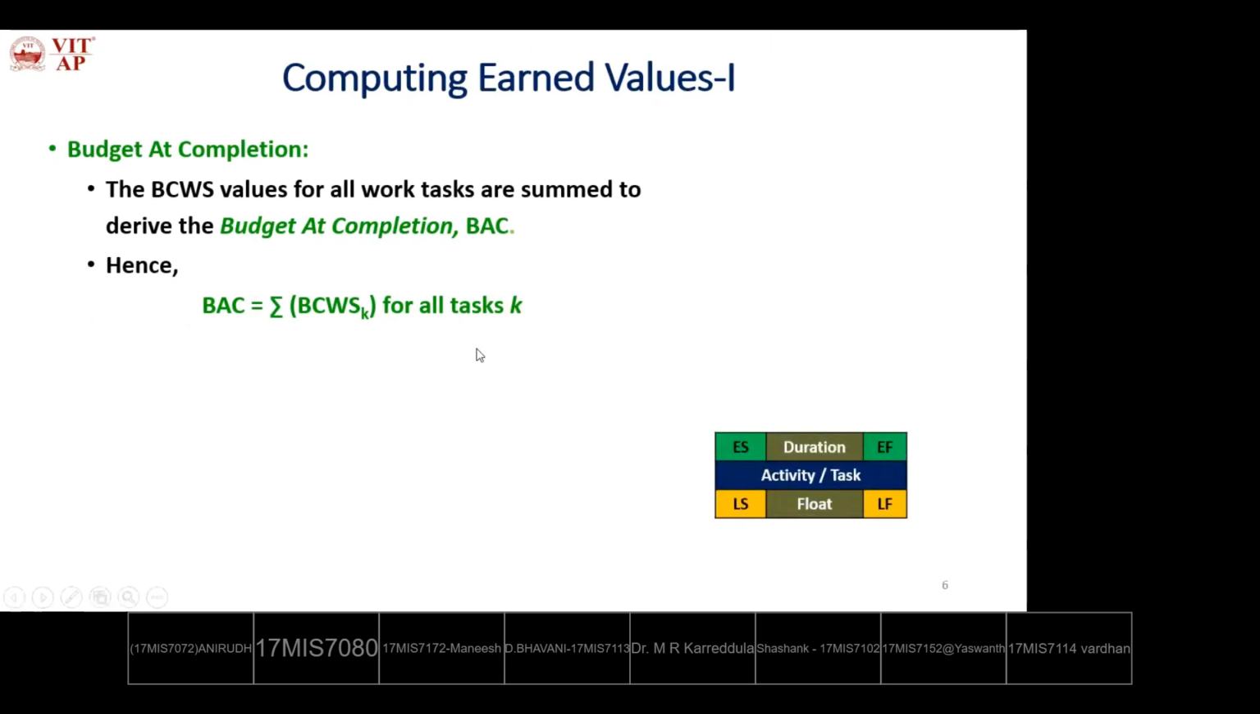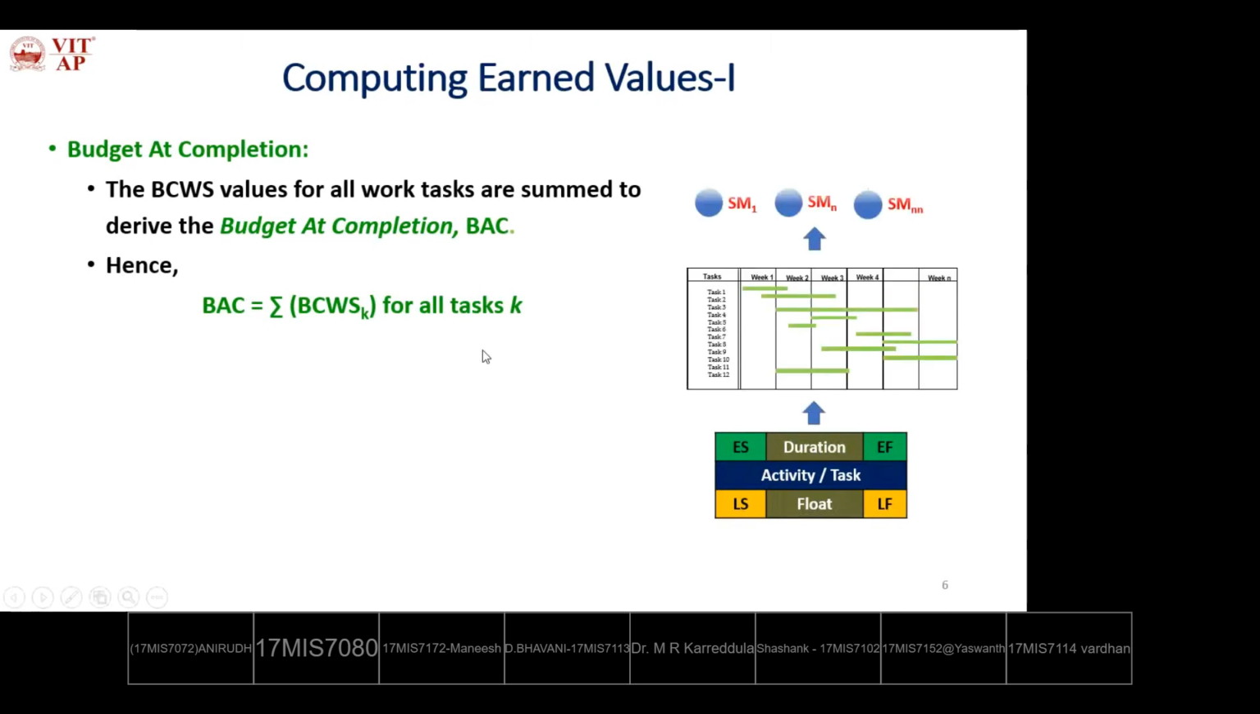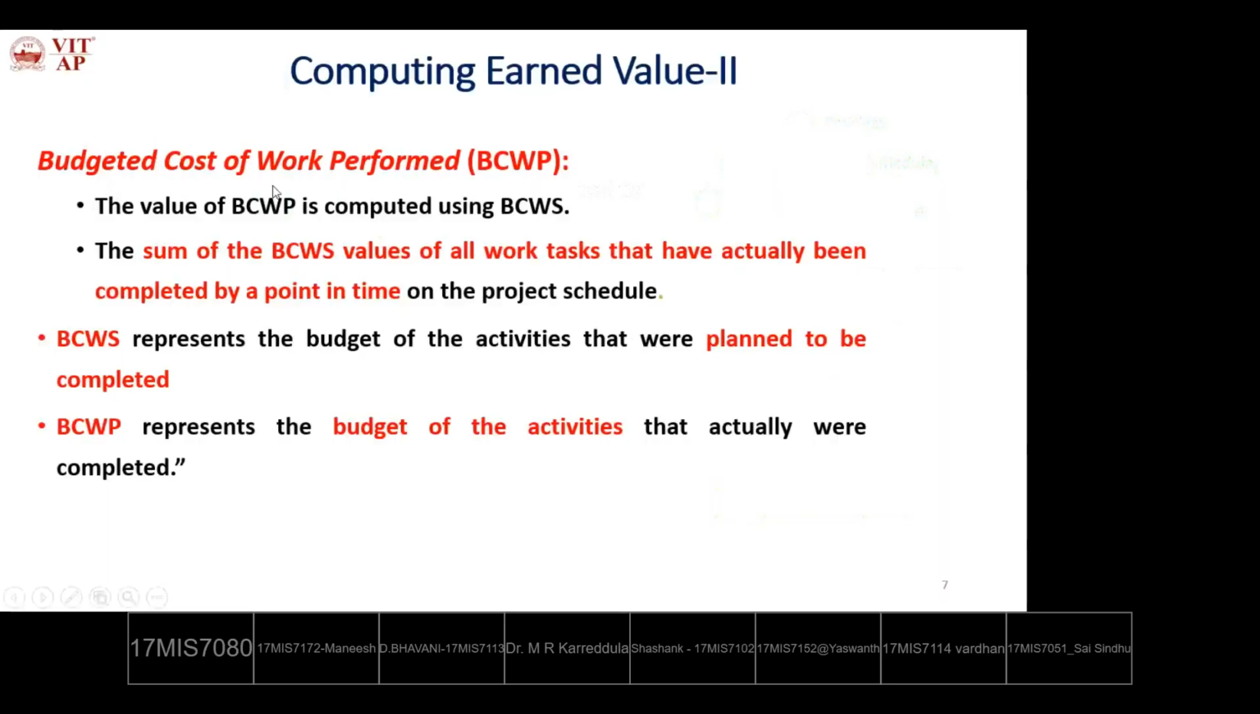So from bottom to top, for all tasks, it's a part of the schedule. So integrating all the tasks, you will get the higher level elements' budget. Then budgeted cost of work performed. So how many are scheduled? How many are finished in the schedule as per the deadline?